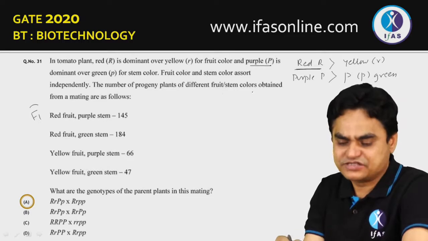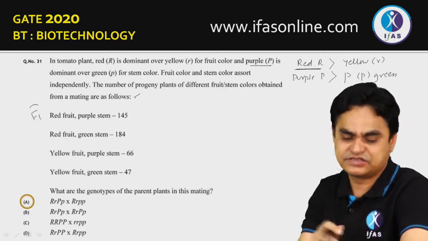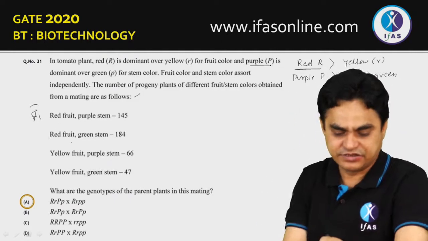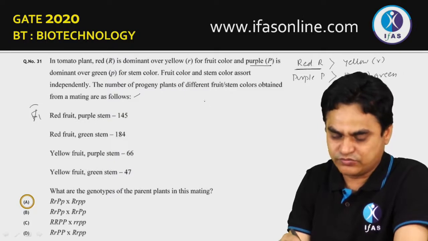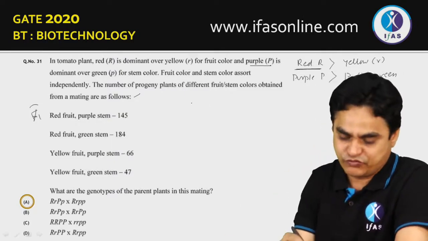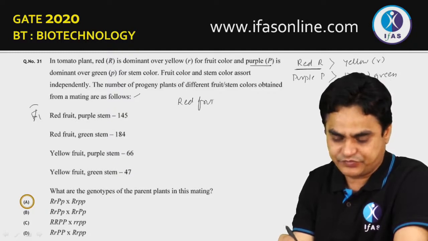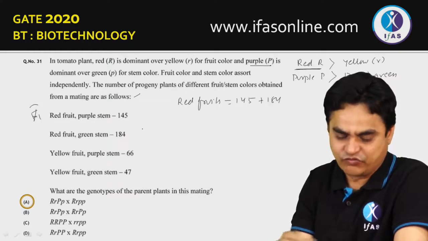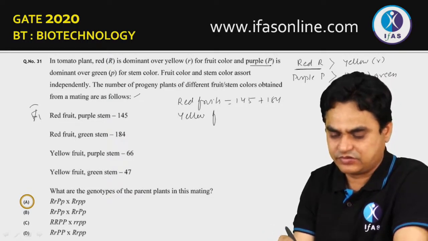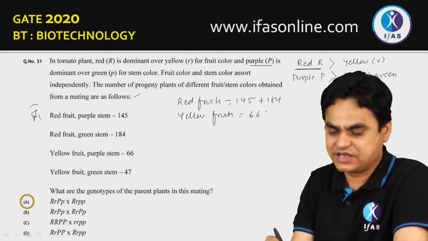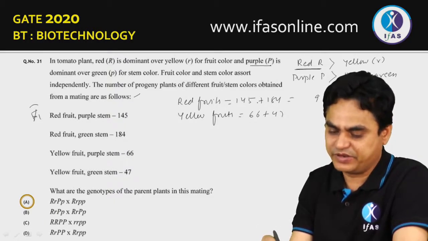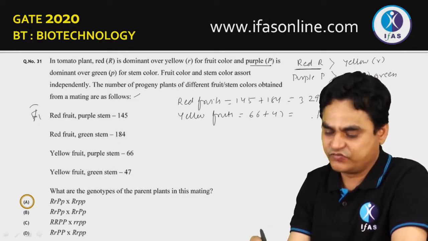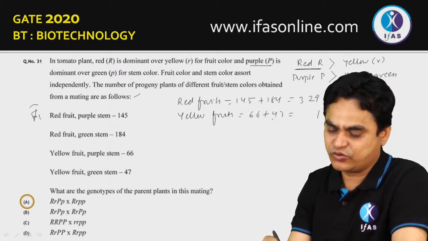Now, the number of progeny of plants with different fruits is as follows. Means that this is a result of some cross. And what you can see is that if you break this dihybrid cross into monohybrid crosses, what you find is that red fruits are 145 plus 184, while the yellow fruits are 66 plus 47. That is 5 plus 4, that would be 9, 8 plus 4 would be 12, and you will get 329 over here, and here you are going to get 1.